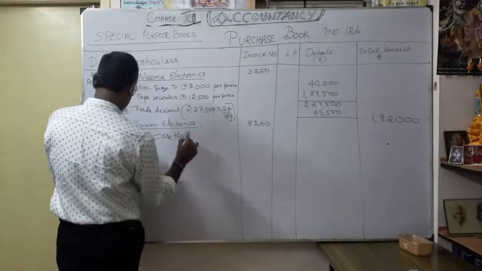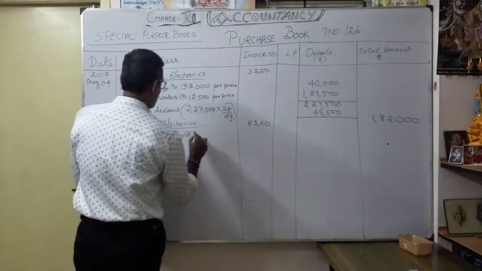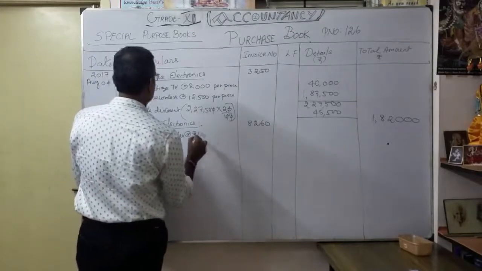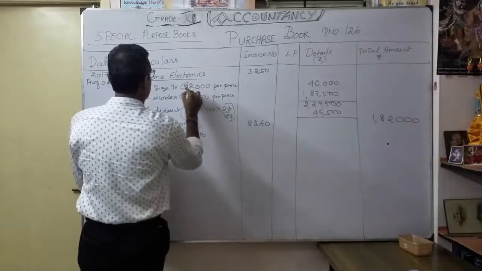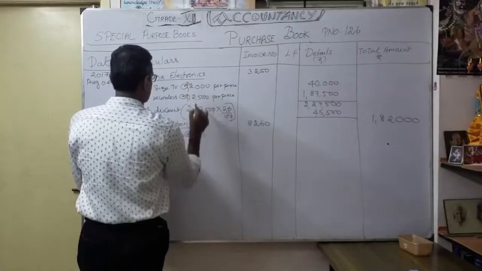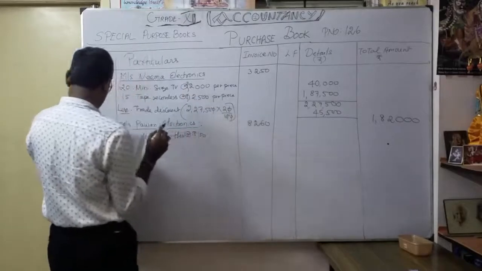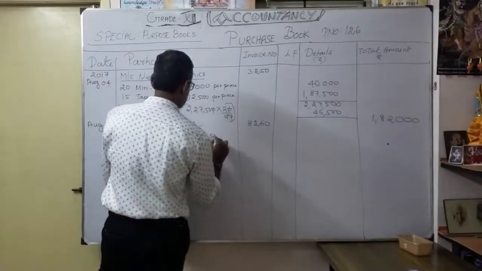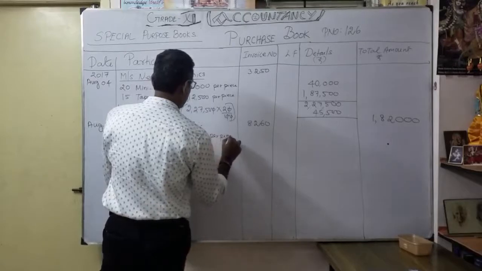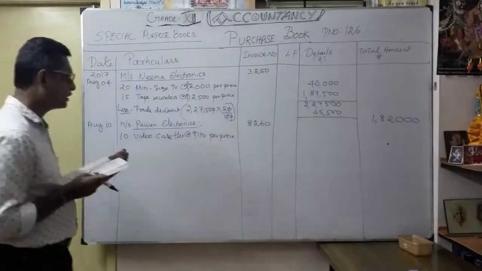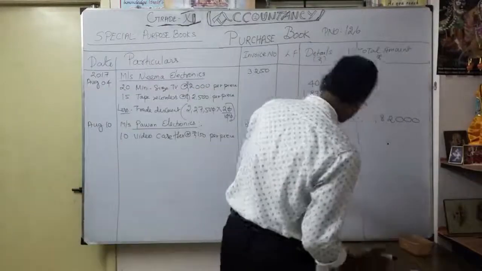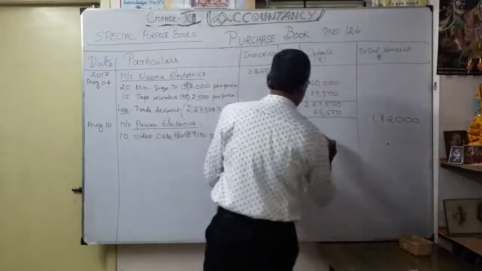at the rate of 150. So you have to mention the currency value, very important. The rate of 150 per piece. So you have to multiply 10 into 150. So as you know, how much? 1,500. That's what you are going to write in the outer column here. 1,500.